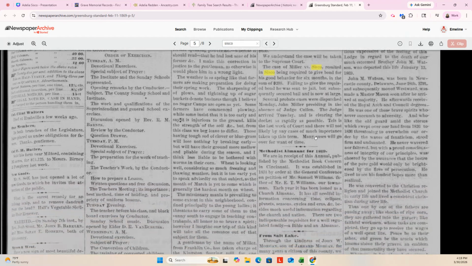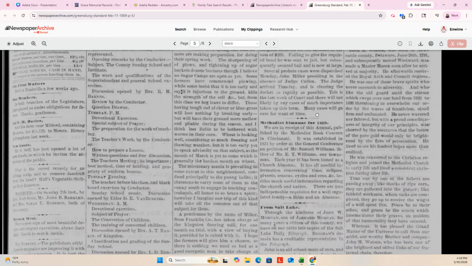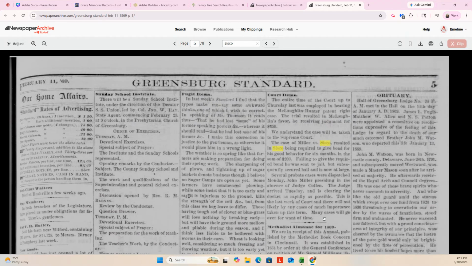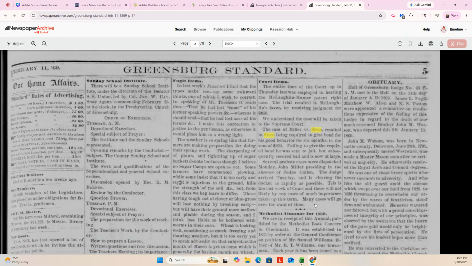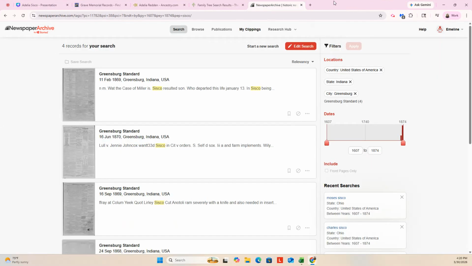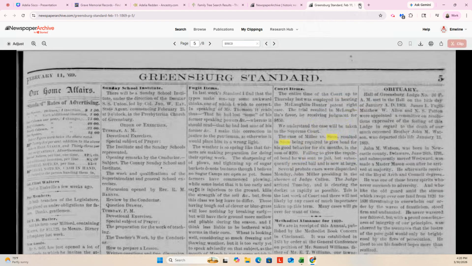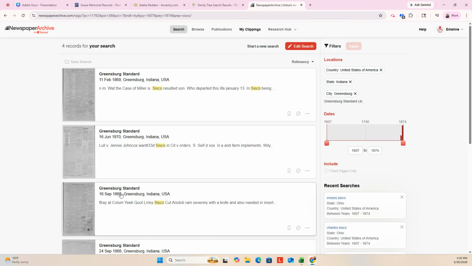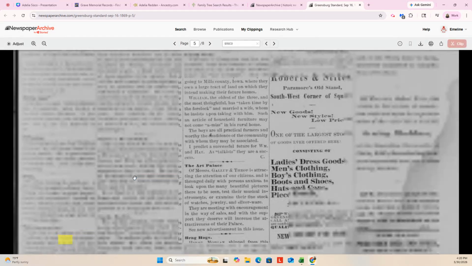We don't know what that was in regard to. Okay, let's see what else we got. That was February 1869. Here's a September 1869. I'm just trying to do time frame wise. See what this is.